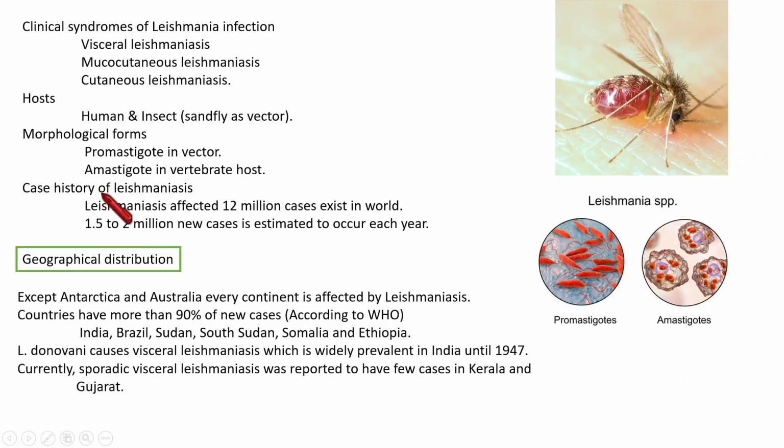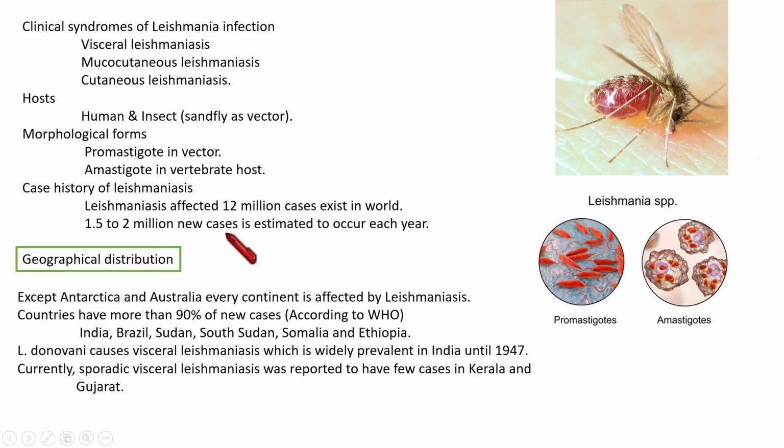Then case history. If we check the case history of leishmaniasis, we can understand that throughout the world there are about 12 million cases of leishmaniasis. And how many cases are estimated to occur every year? 1.5 to 2 million new cases every year.